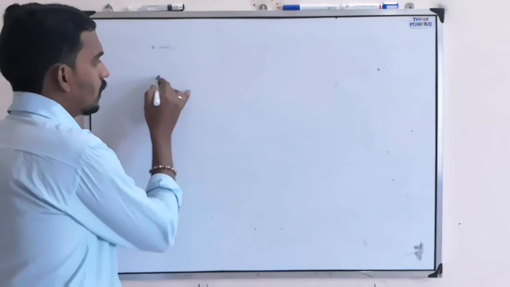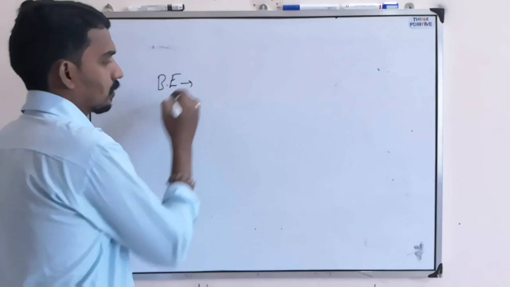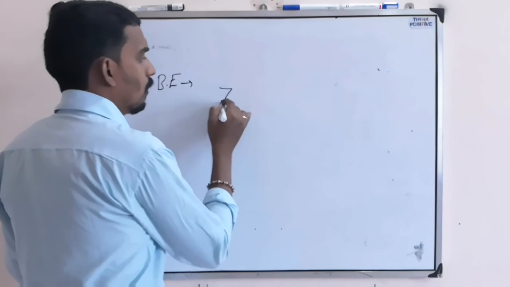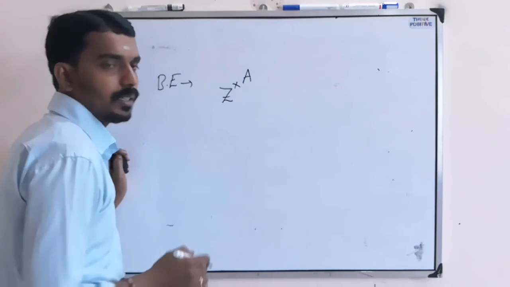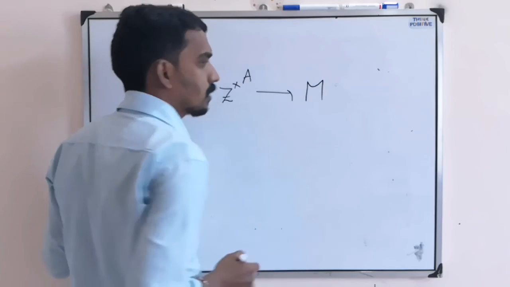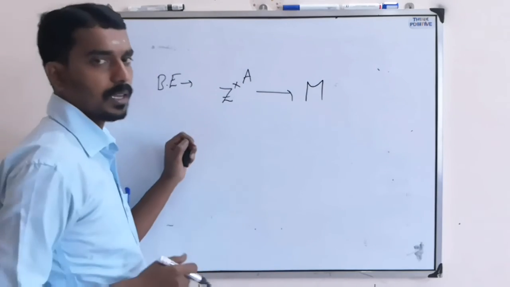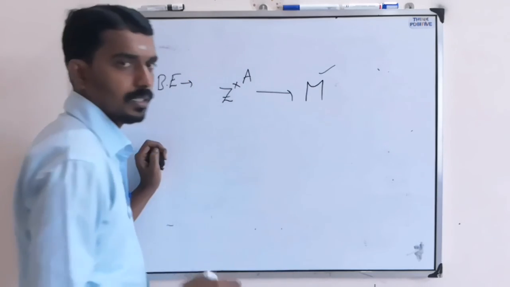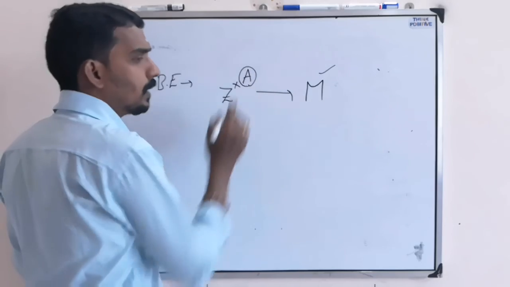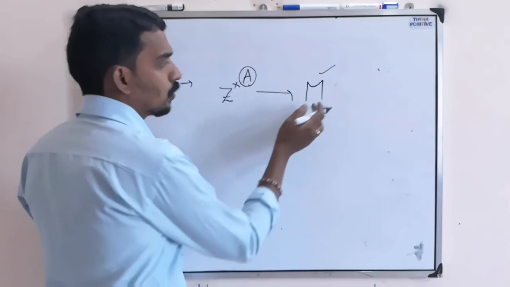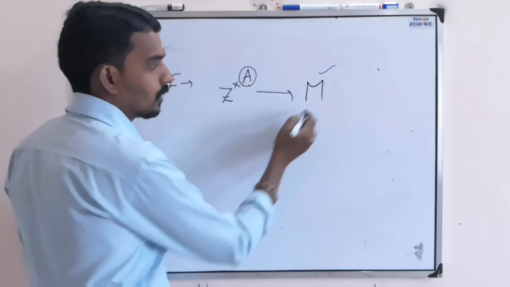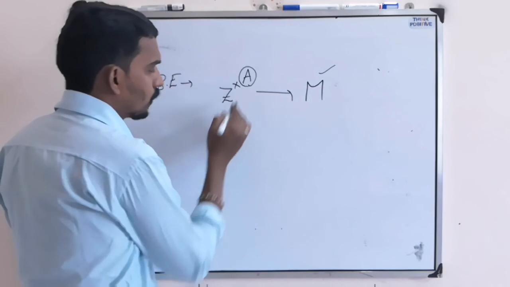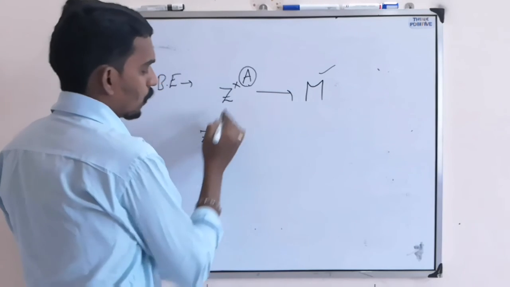Now the next thing is based on binding energy. So what is binding energy? When you consider a nucleus, there is a mass, the nucleus mass, the actual mass. But here these many nucleons combine together to form this nucleus of this much mass. Suppose Z protons are there.